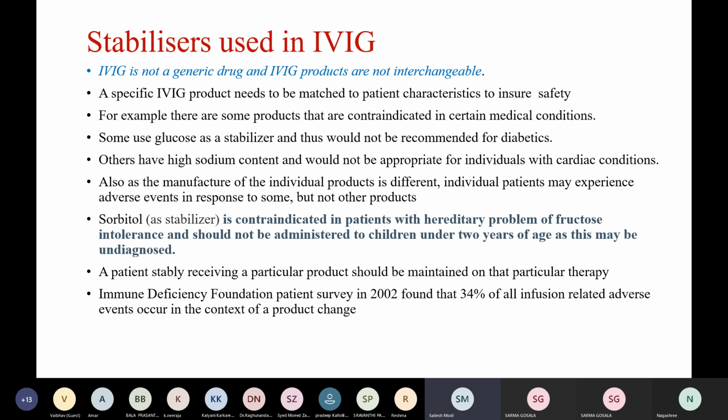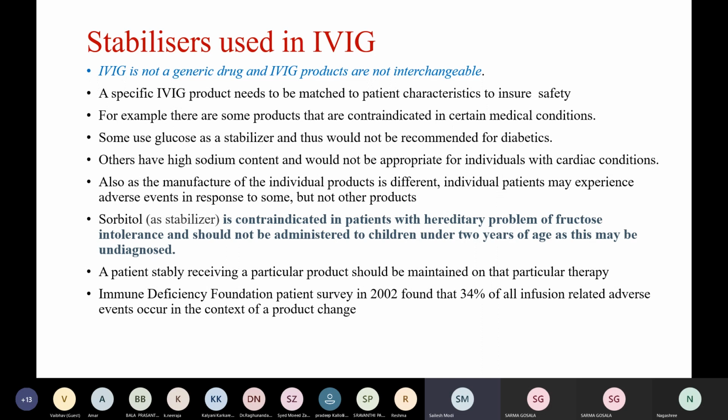IVIG is not a generic product and its products are not interchangeable. A specific IVIG product needs to be matched to the patient's characteristics to ensure safety. For example, there are some products that are contraindicated in certain medical conditions, as we discussed previously. Some use glucose as a stabilizer, and that would not be recommended for diabetics.